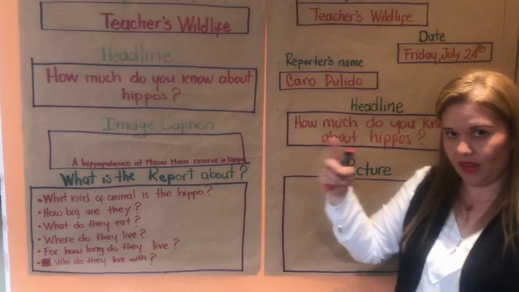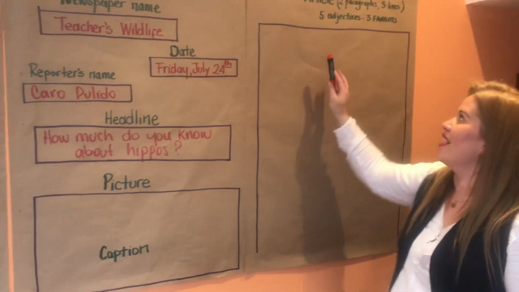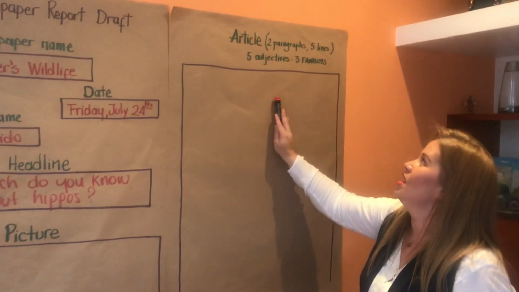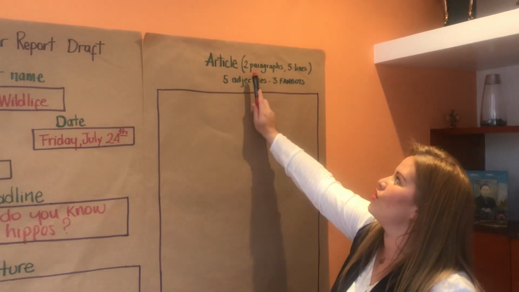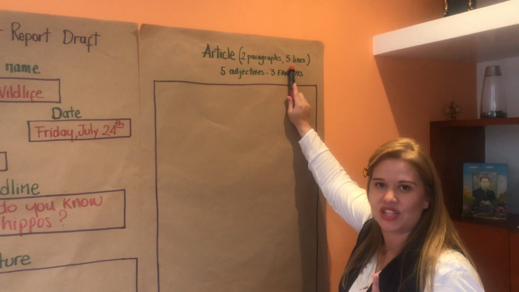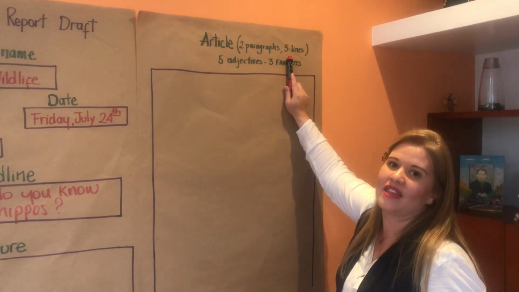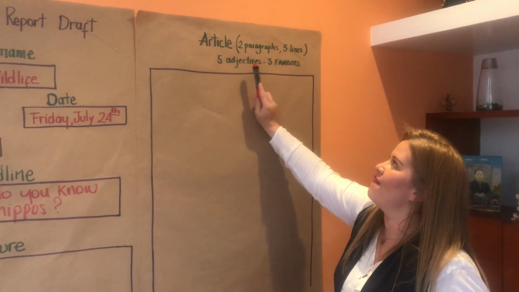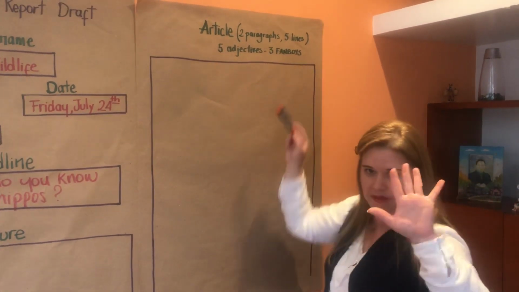Where? Come here. Okay, here in the article part, right? So here in the article part, you have to take into account that you need to use 2 paragraphs of 5 lines each. This is the first characteristic that you have to take into account. And then you will have to add 5 adjectives or 3 fun boys. So I'm going to explain what to do. Give me a second.